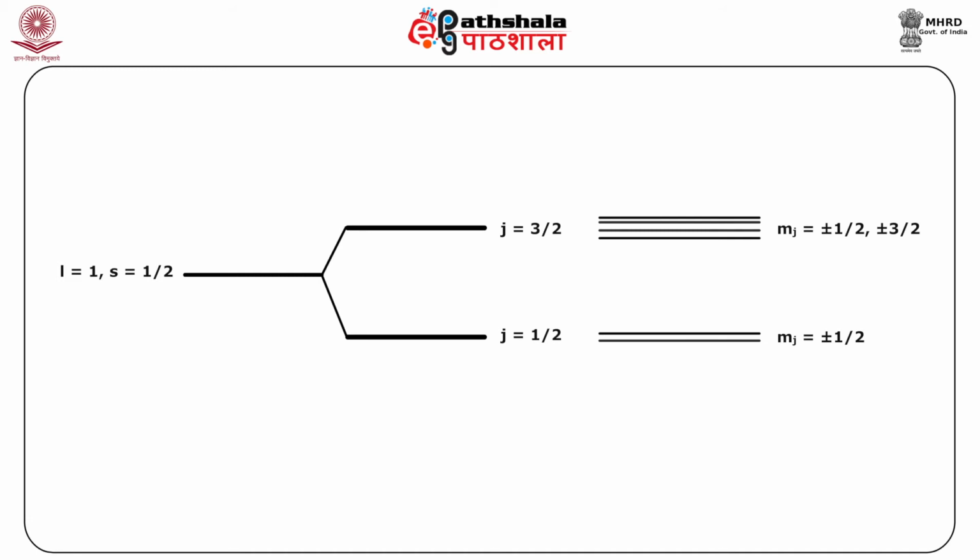The two states have slightly different values of the energies, and hence the splitting of lines in the spectrum is readily explained, because J can have two values, half or 3 by 2, and a transition from 1s to 2p can be split into two lines, one ending at J is equal to half and the other one is equal to J is equal to 3 by 2, and this is called spin orbit coupling, and this explains the fine structure, the splitting of lines in the hydrogen and hydrogen like ion spectra.